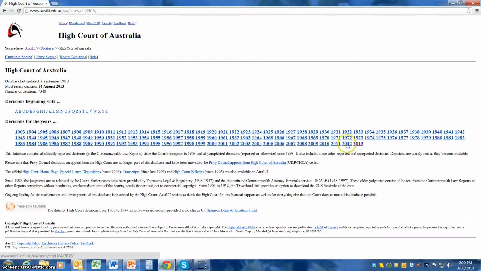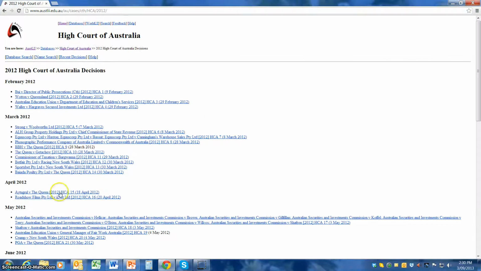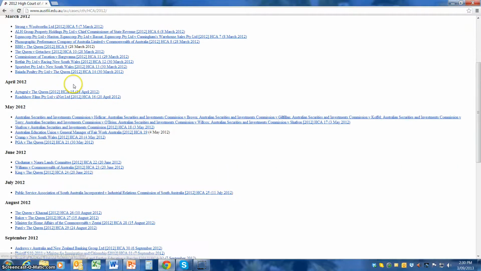We could go to the date, so 2012, and you'll see it's done in months. So February, March, April, May, and there we can actually see ASIC, Australian Securities and Investments Commission, against Healey, and then it also names Brown and Gilfillan and all the other non-executive directors, and that is the 17th case that the High Court heard in 2012 on the 3rd of May. And you see the following case, Saffron against ASIC, which is the 18th case.